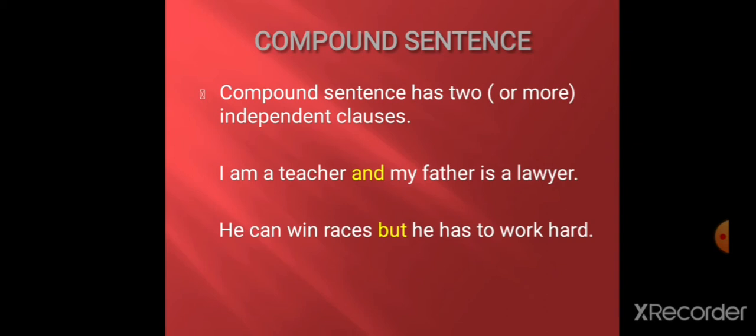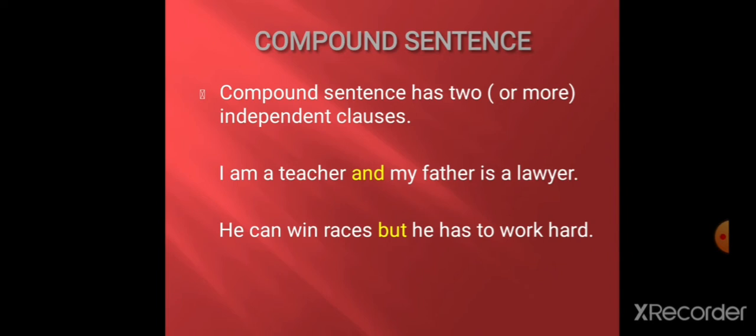I am a teacher. My father is a liar. Now, these two sentences are connected by the conjunction and. I am a teacher and my father is a liar. So these two clauses are combined by the conjunction and, or we can say the sentence linker and. So it's a compound sentence. Okay. Next one.